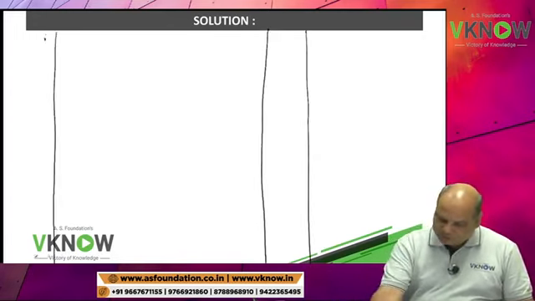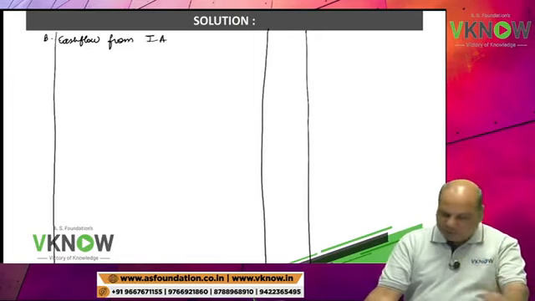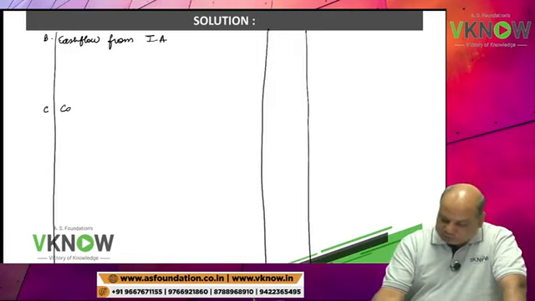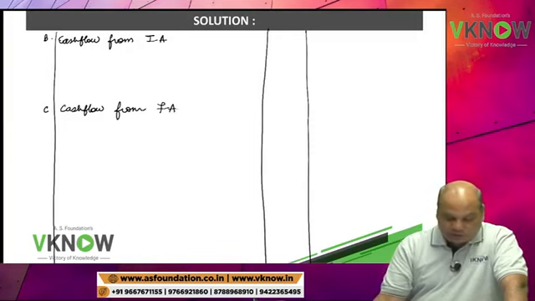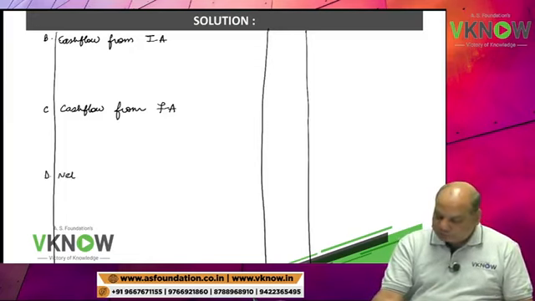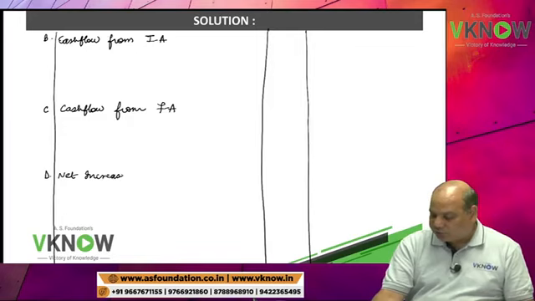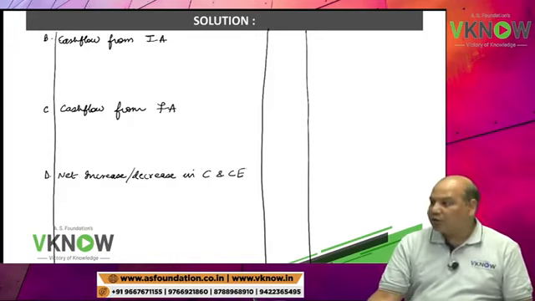Point number B, cash flow from investment activity. Keep 5 lines blank. Point number C, cash flow from financing activities. Keep 5 lines blank. Net increase or decrease in cash and cash equivalent.